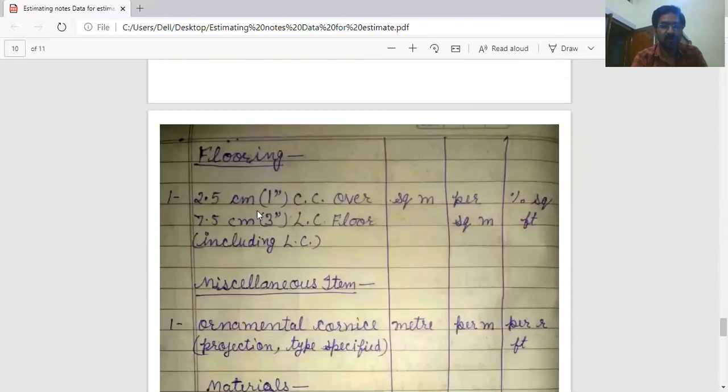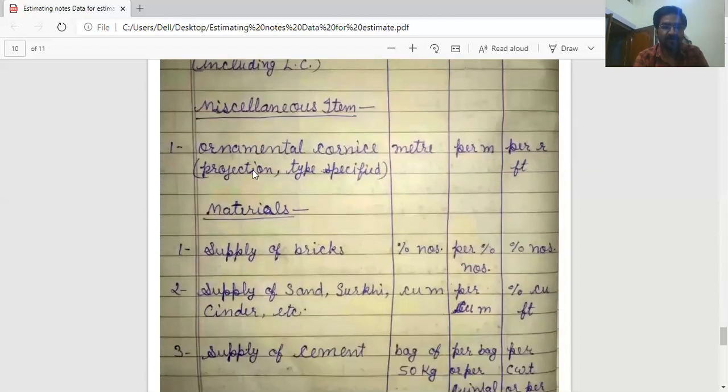Flooring, 2.5 centimeter cement concrete over 7.5 centimeter lime concrete, including lime concrete: measured in square meter and paid per square meter. Now miscellaneous items like ornamental cornice projections, etc.: measured in running meter and payment also per meter.